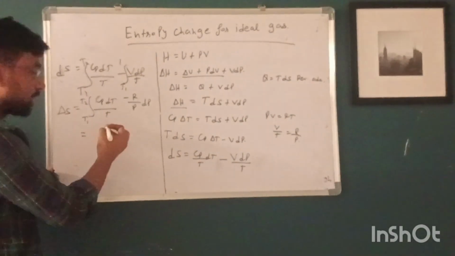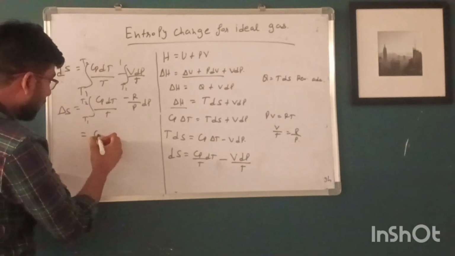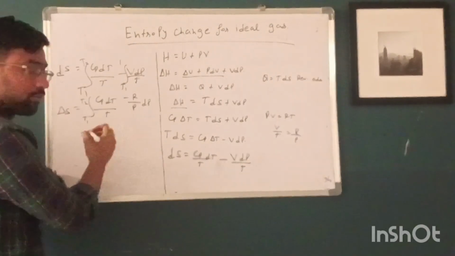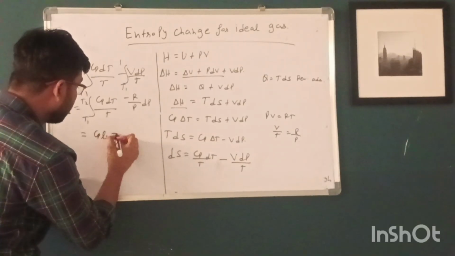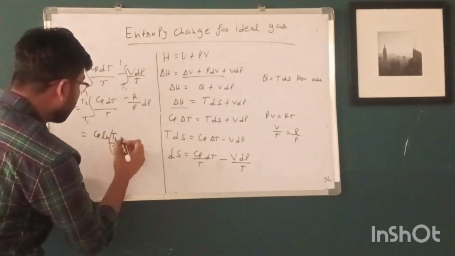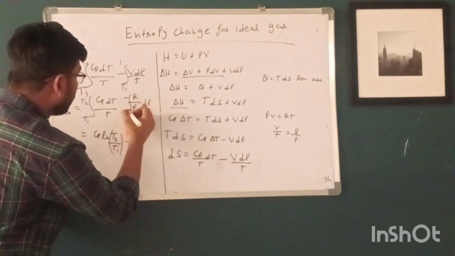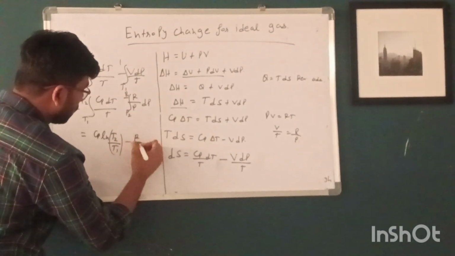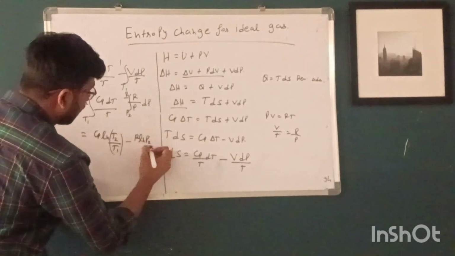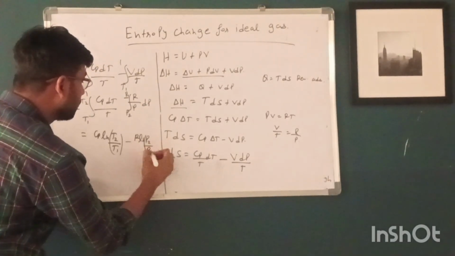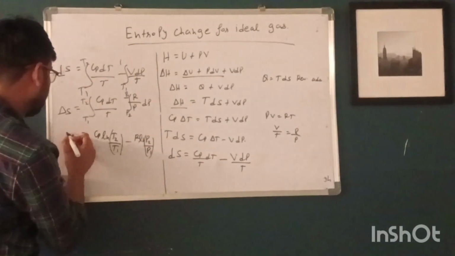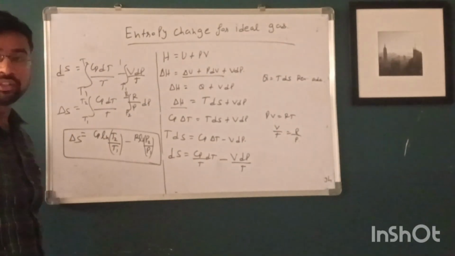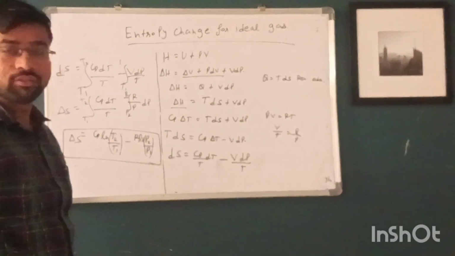Suppose Cp is constant, so we will remove it from the integral sign. Then we will get Cp ln T2 by T1 minus R ln P2 by P1. So this is the formula which is used to calculate the entropy change for an ideal gas.